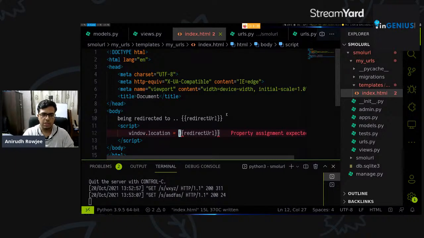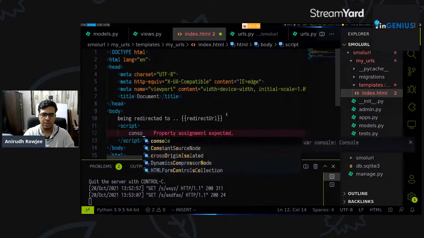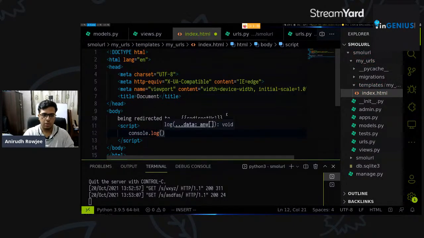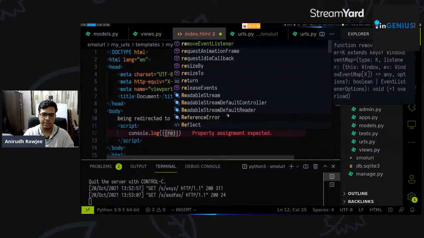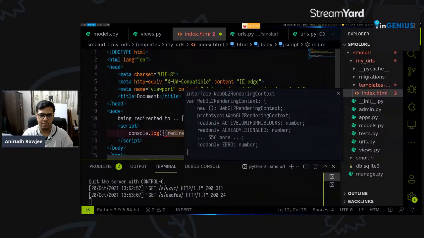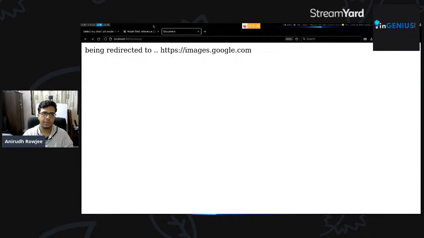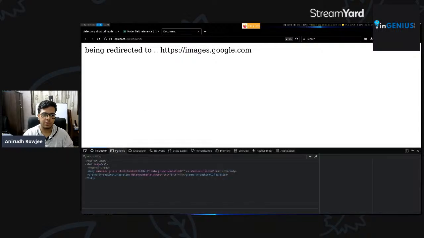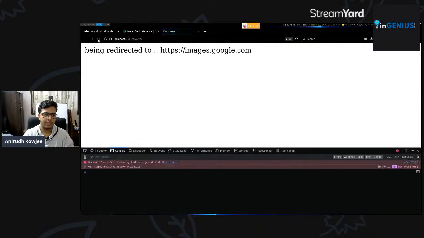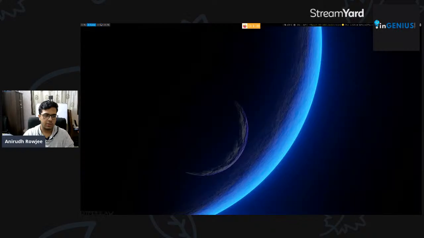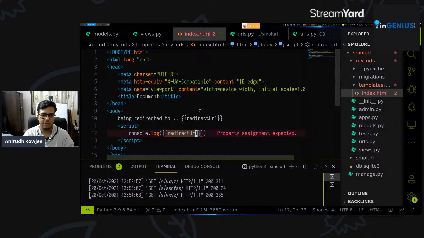Right? So this should ideally be rendered directly into the file. So we should be able to, let's try doing a console.log. Should be able to console.log the redirect URL directly as it gets rendered as a static blob of text. We'll save this file here. Let's go back. Let's open our developer console here. And let's refresh. There's an uncaught syntax error, missing bunch of things after the argument list, right?